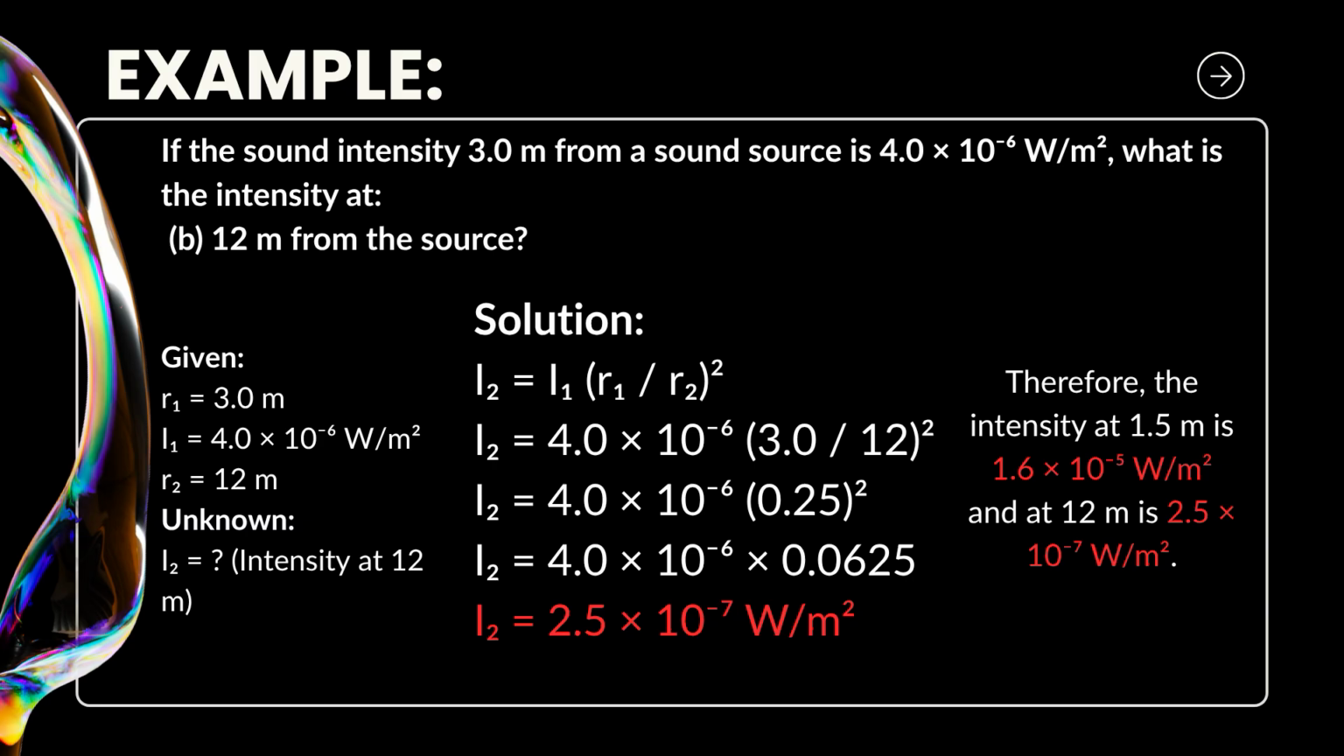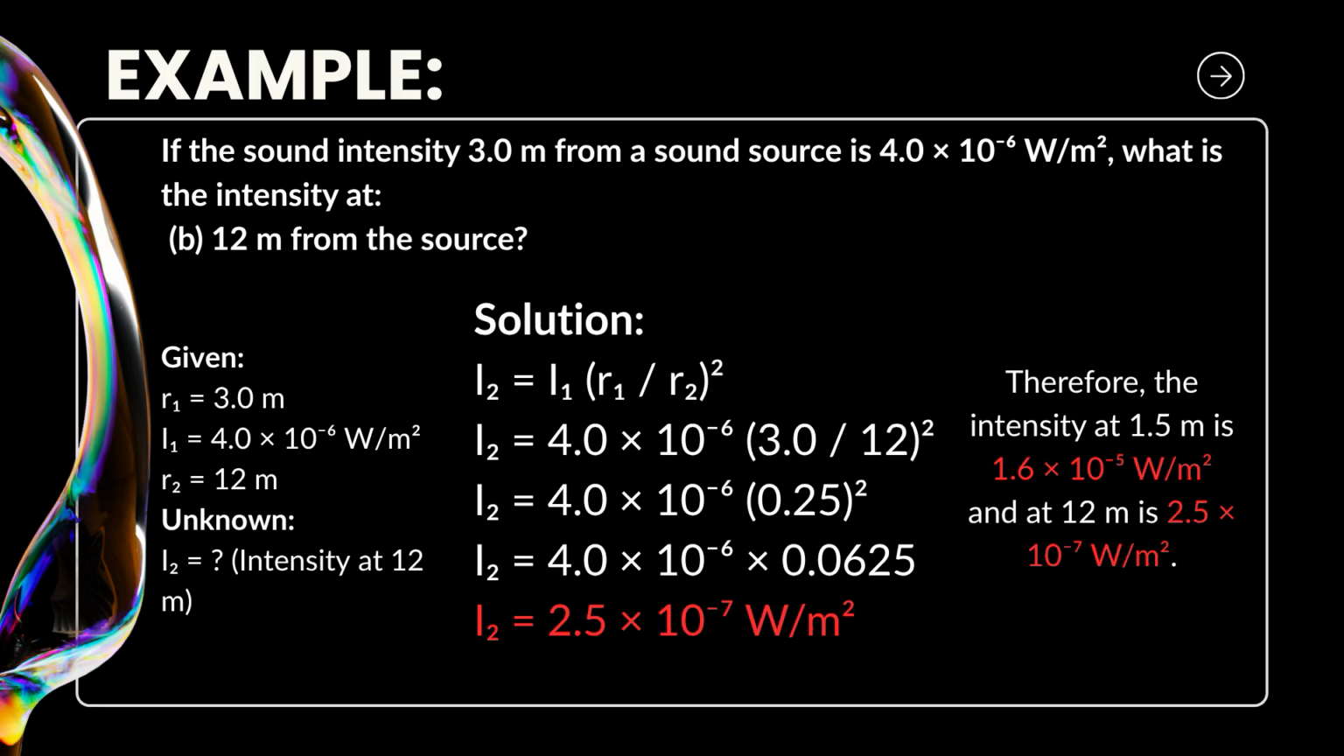We again use the same formula, I sub 2 equals I sub 1 multiplied by the square of R sub 1 over R sub 2. Substitute the values. I sub 2 equals 4.0 times 10 to the negative 6 multiplied by 3 divided by 12 squared. 3 divided by 12 equals 0.25. Then, 0.25 squared equals 0.0625. Multiply 4.0 times 10 to the negative 6 by 0.0625, and we get 2.5 times 10 to the negative 7 watts per square meter.